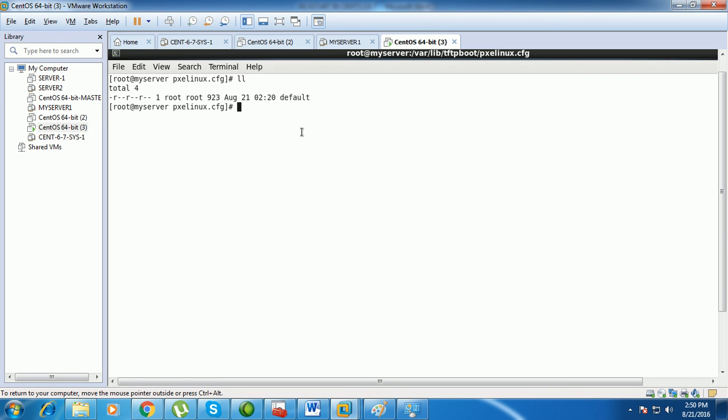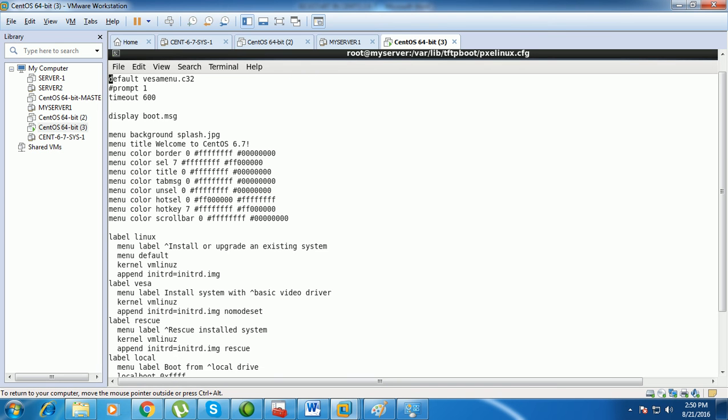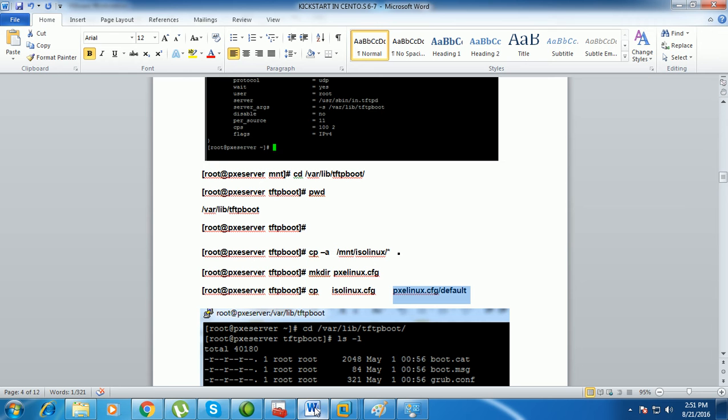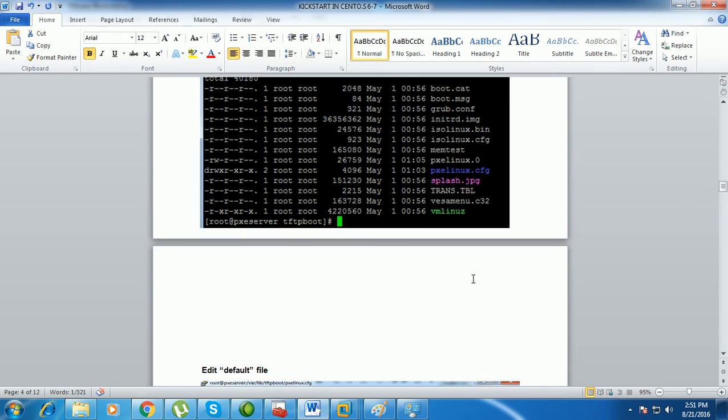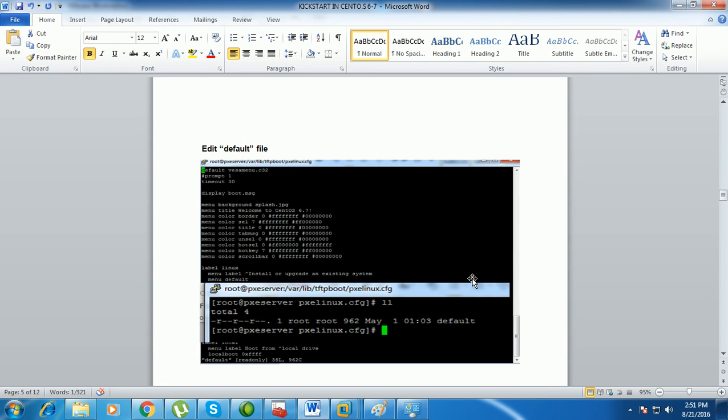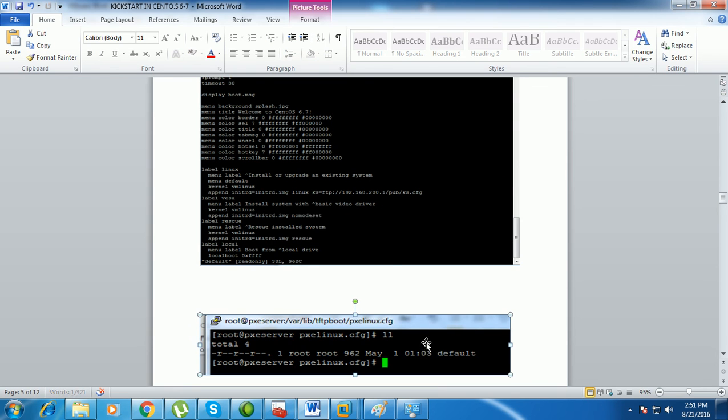So now we need to configure this file. So vi default. Here you can see the line label, the boot menu label. Second, the initrd image file is there. So here you need to specify a line which is our server actually. This is a line, you can say, the kickstart line, where actually our kickstart installation file is there.